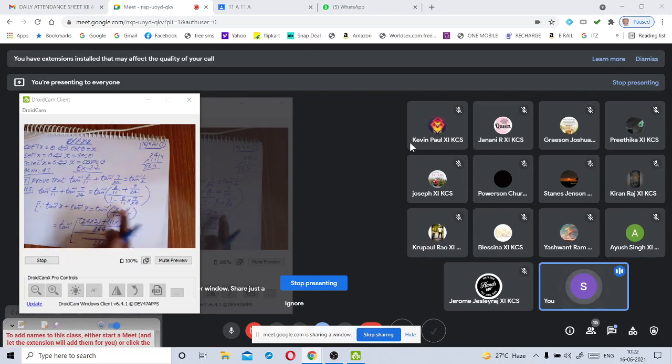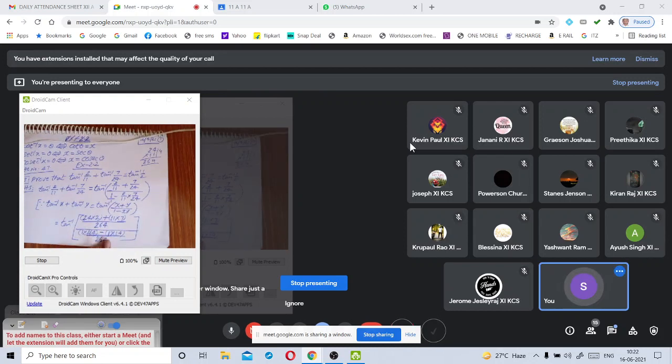Then what will you get in the numerator? 1 into 264 minus, here we get 264, because 11 into 24 is 264, 1 times. 1 into, here, 2 sevens are 14. Understood this denominator part, my dear children? Yes, sir.